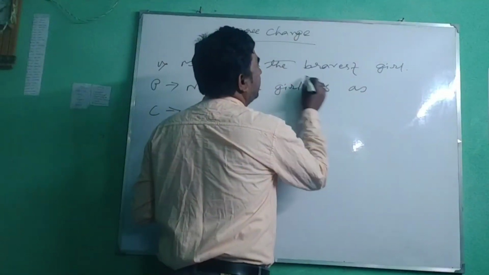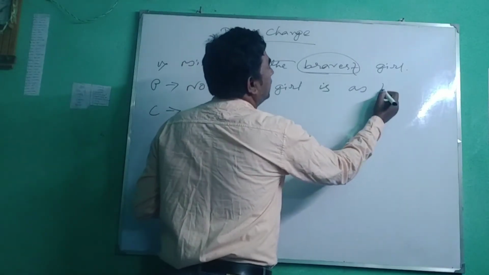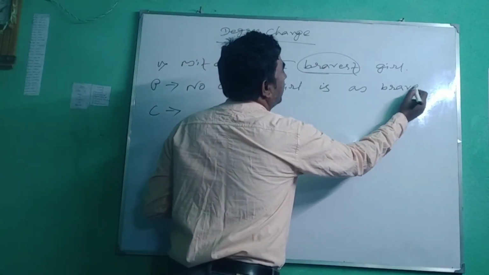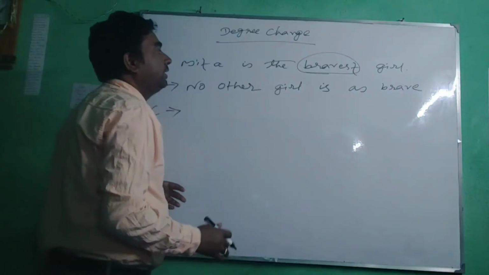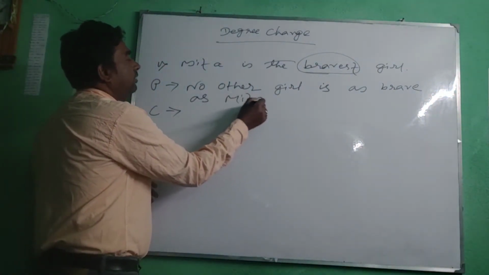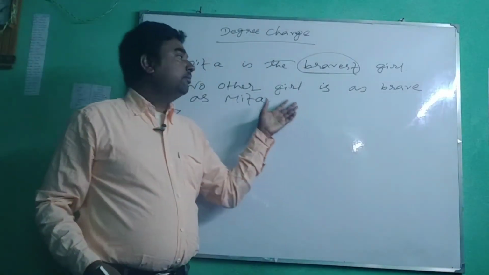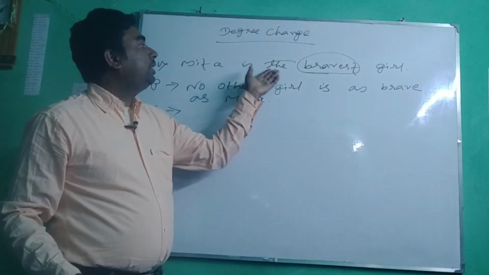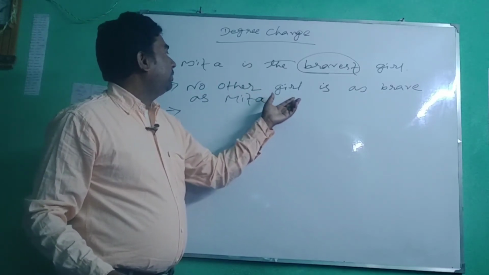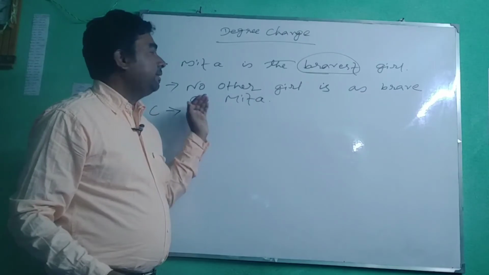No other girl is as, and the positive degree of this word is brave. You have to write brave here. No other girl is as brave as Mita. In this way you have to transform a sentence of superlative degree into a positive one. So, no other girl is as brave as Mita.